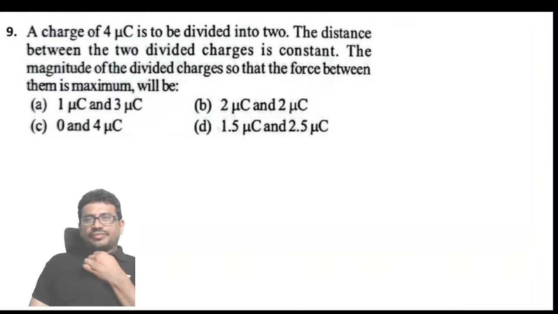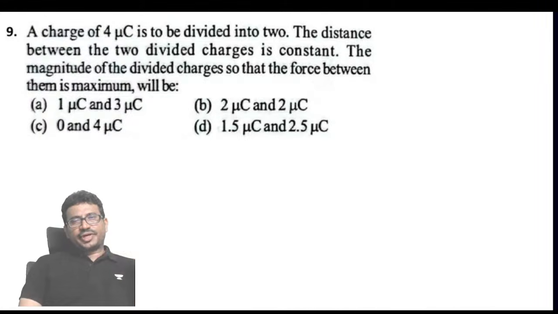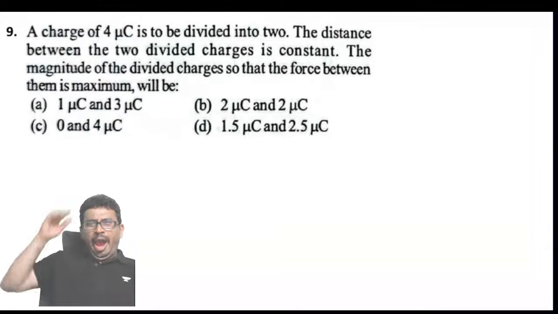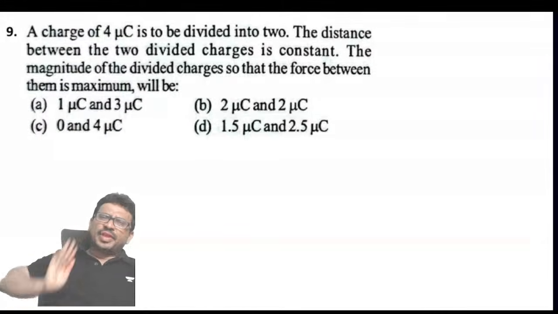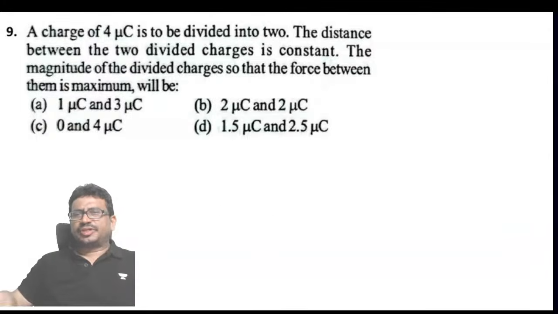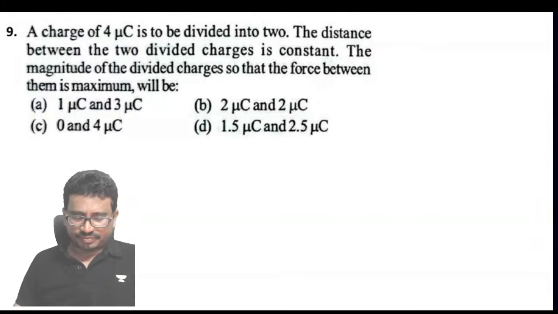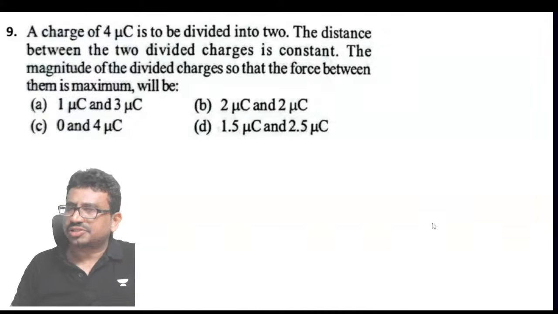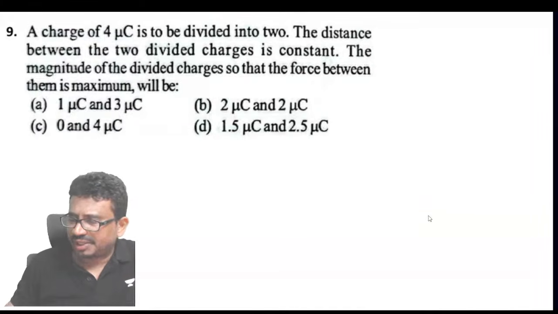Okay. Next. A charge of 4 microcoulombs is divided into 2. The distance between them is fixed; find the magnitude of the divided charges so that the force between them is maximum. Yeah, if you remember, we did that to have the force between them maximum, the charges must be divided equally.